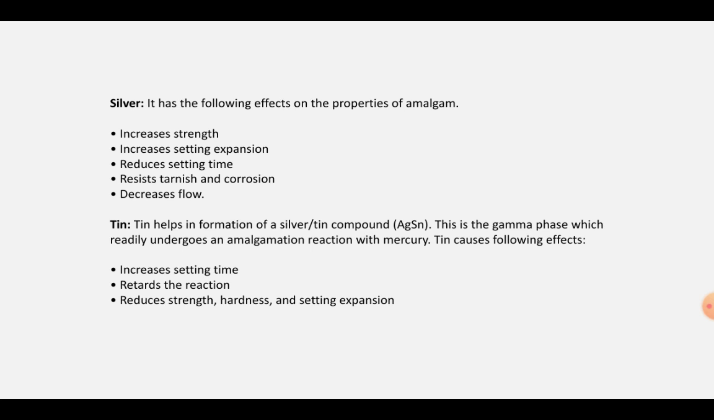Now, what does tin do? It helps in the formation of a silver tin compound. This is the gamma phase. The silver tin compound is known as the gamma phase, which readily undergoes an amalgamation reaction with mercury. The effects of tin are: it increases setting time, retards the reaction, reduces strength, hardness and setting expansion.